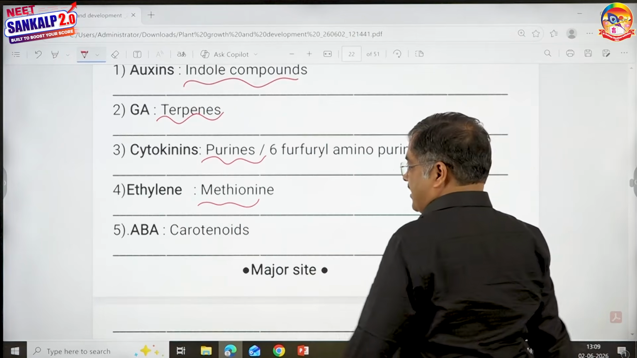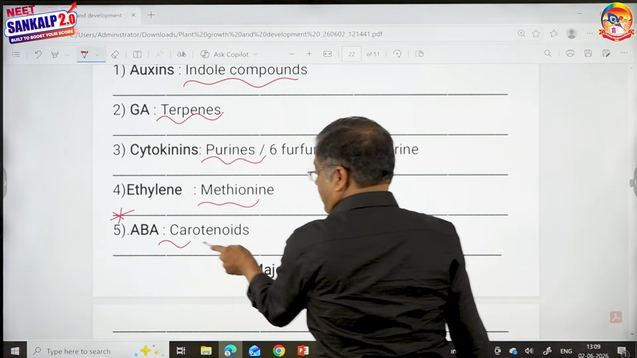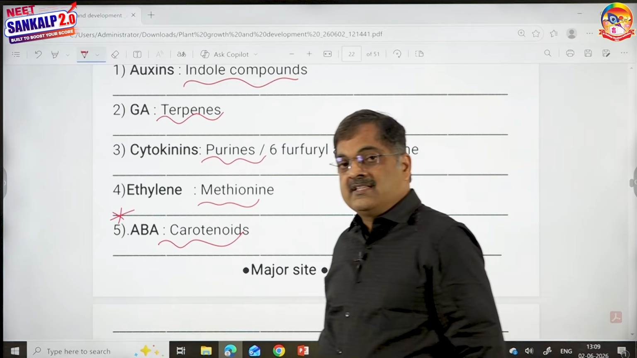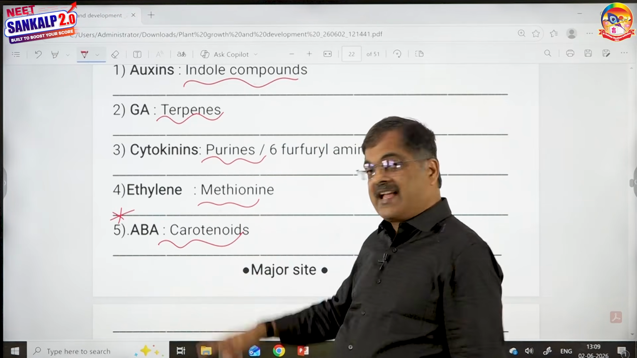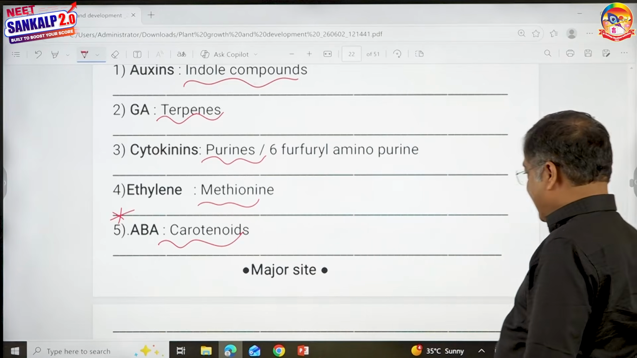Abscisic acid, this is a very important point. Carotenoids, a pigment, is a precursor of a hormone. What is a pigment? What is a hormone? Pigment is carotenoid, hormone is abscisic acid.